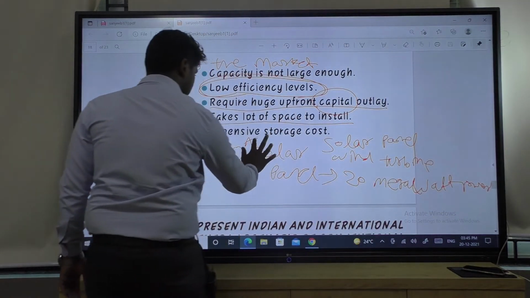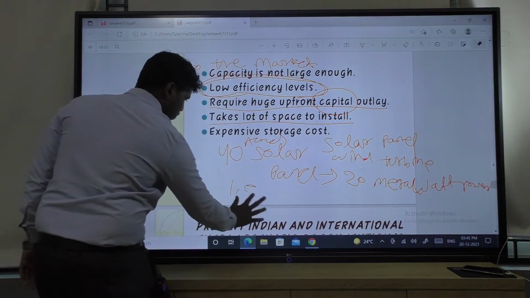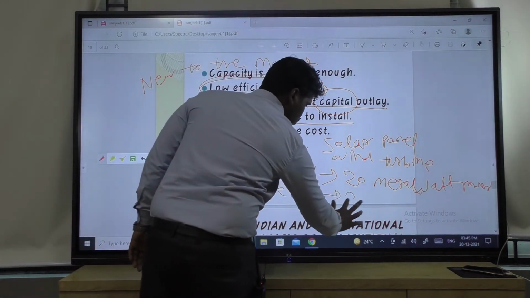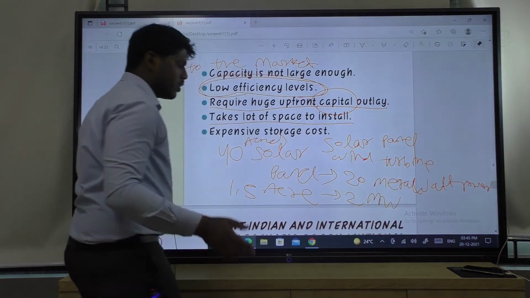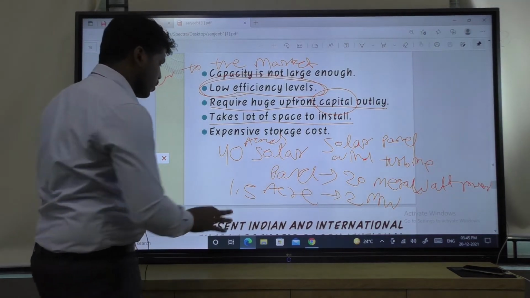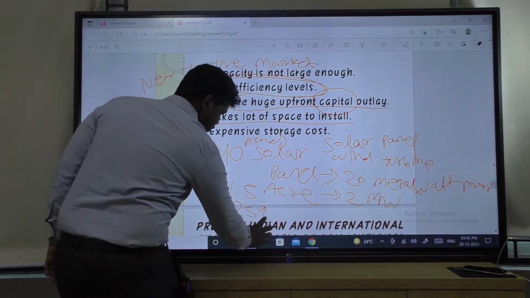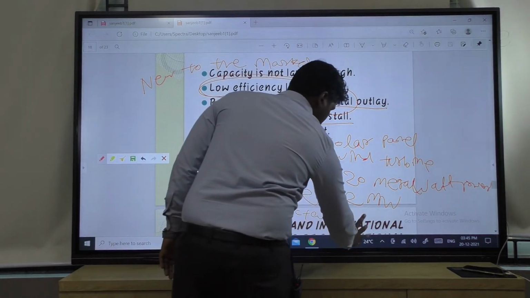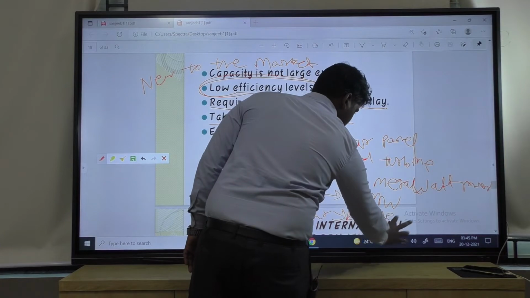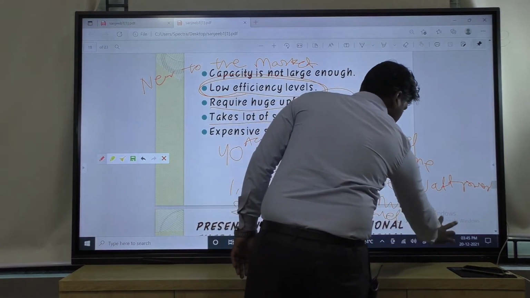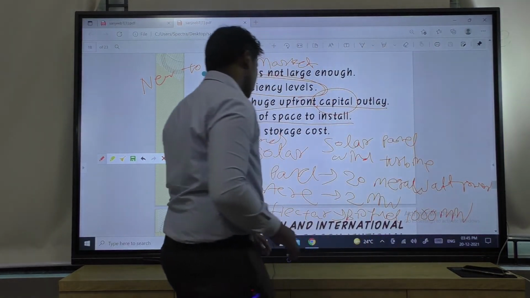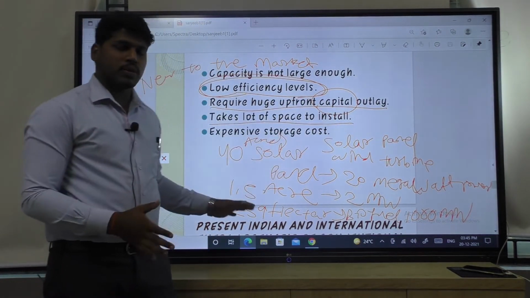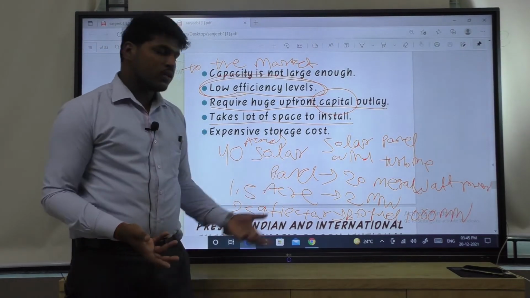Then 1.5 acre in case of a wind power plant, it will only generate 2 megawatt power, and 259 hectare will be required for the production of 1000 megawatt of biofuel. So it indicates that it requires a large space or lot of space to install. You may say solar or wind or biofuel.